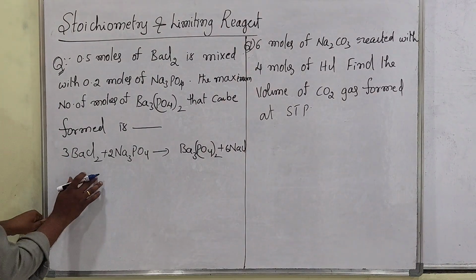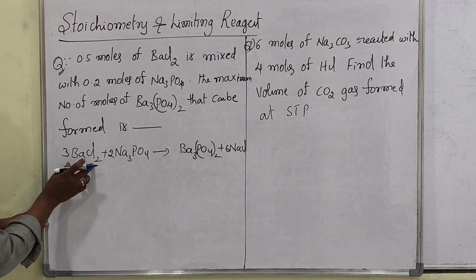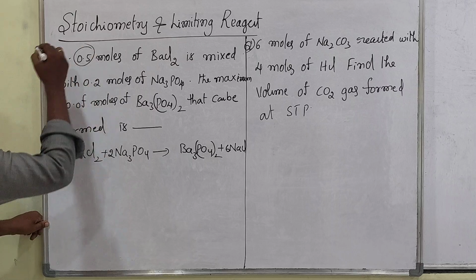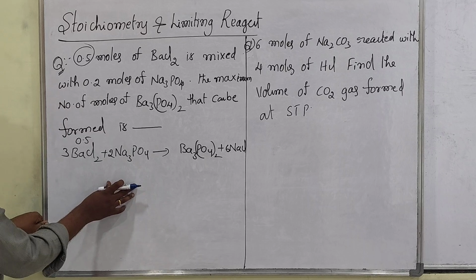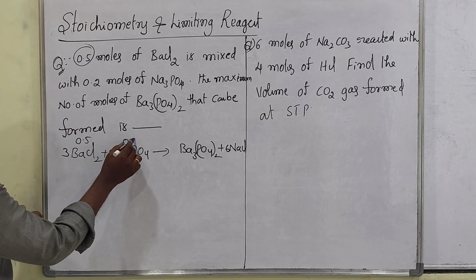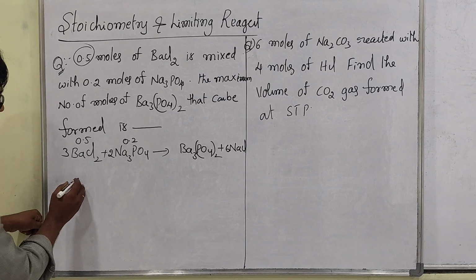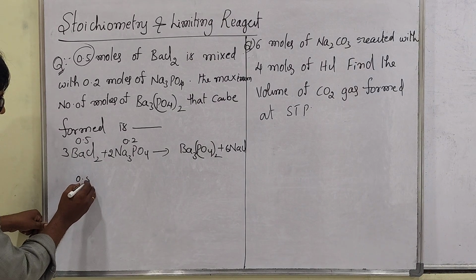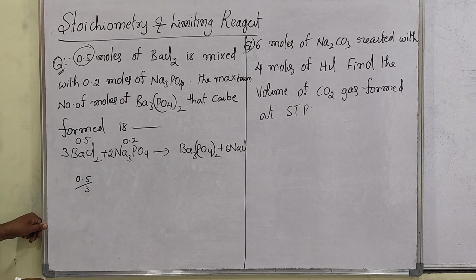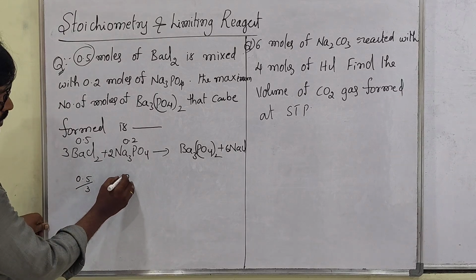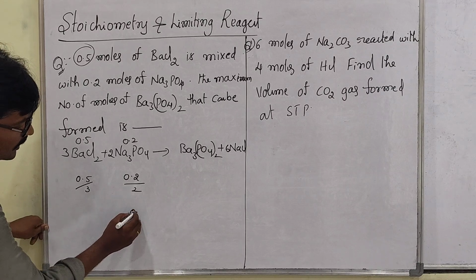Now the relation between these two is what they are asking first. Of these two, we first have to find out which is the limiting reagent. How? How many moles of BaCl2 are given? 0.5 moles. Then how many of this is given? That is 0.2 moles. What I told: given value divided by the coefficient, you have to take. So that is 0.5 divided by 3, then this is 0.2 divided by 2, which gives 0.1, right?